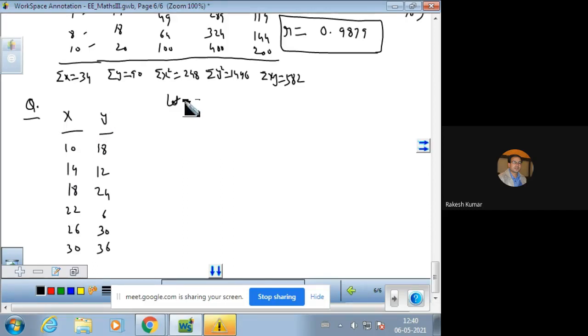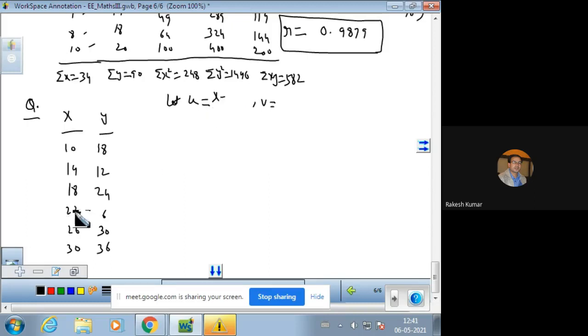We will change the X and Y variables into new variables. The new variables are U and V. And U can be calculated as X minus an assumed value.